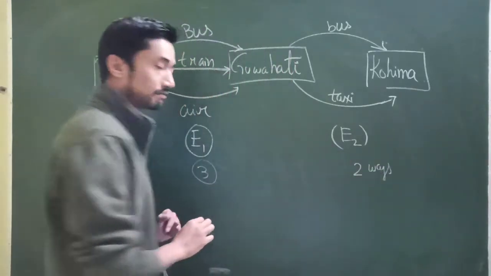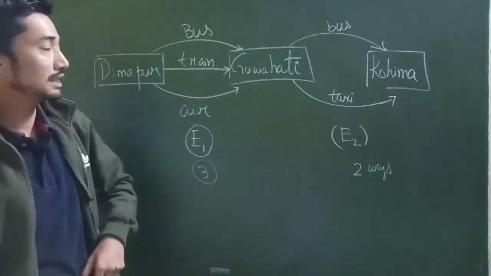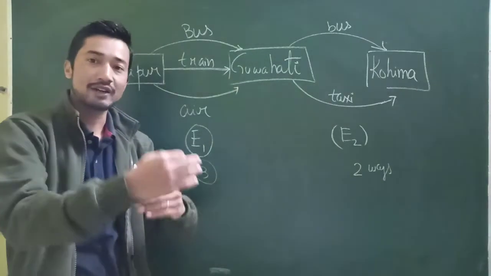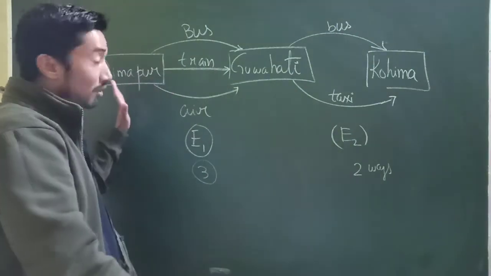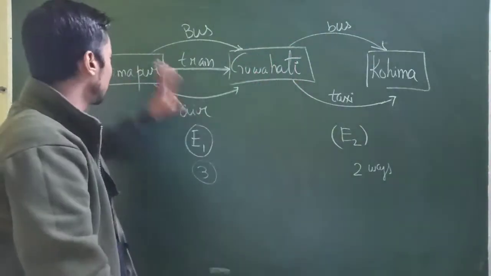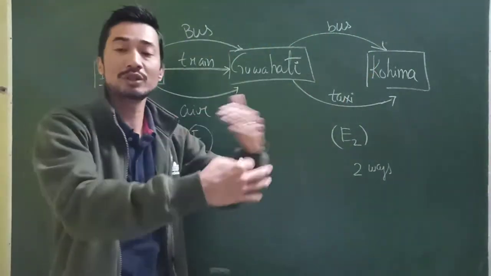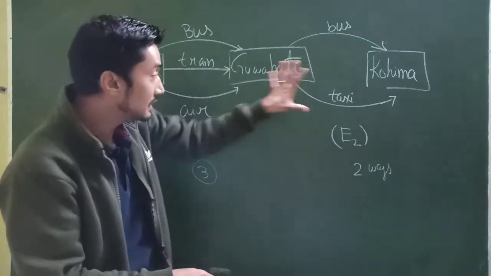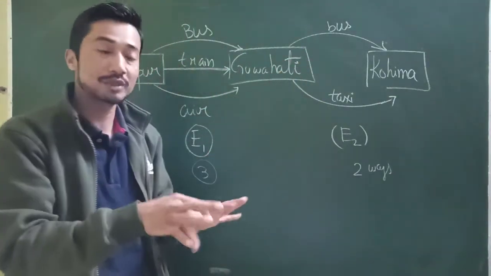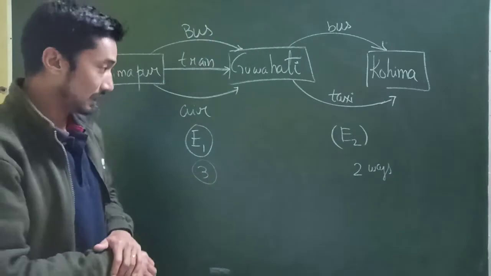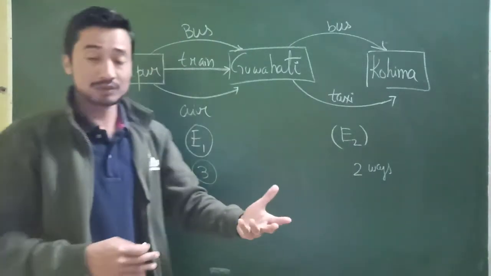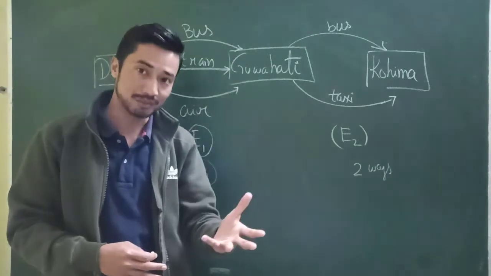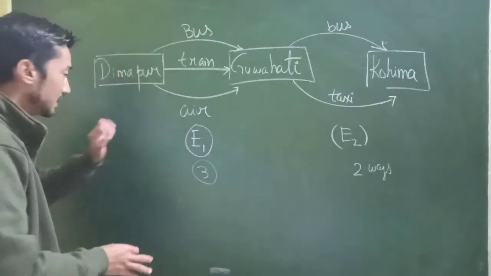I have two ways here, isn't it? Now let's see the different kinds of arrangements. Forget about Guwahati: from Dimapur to Kohima, in how many ways can I reach? Let's see how many kinds of combinations, how many kinds of arrangements we can make. We will be verifying the multiplication principle, as well as seeing the application of the addition principle also.